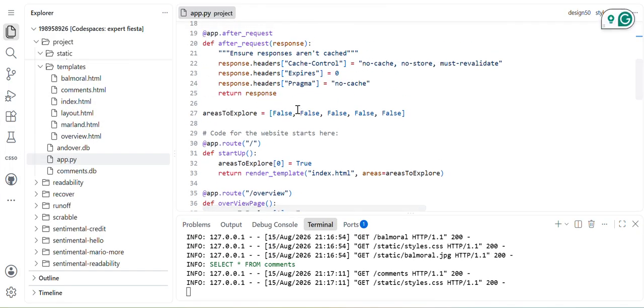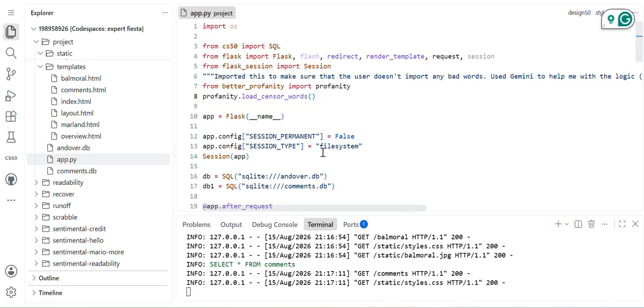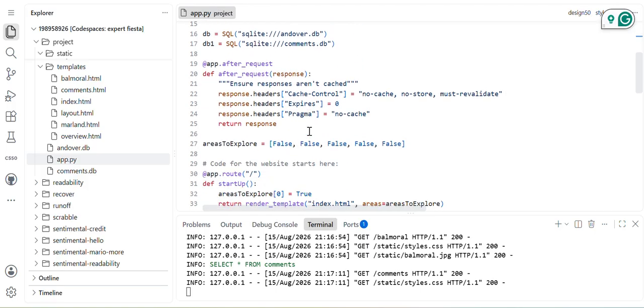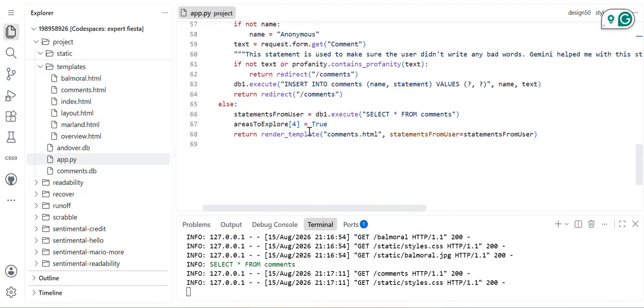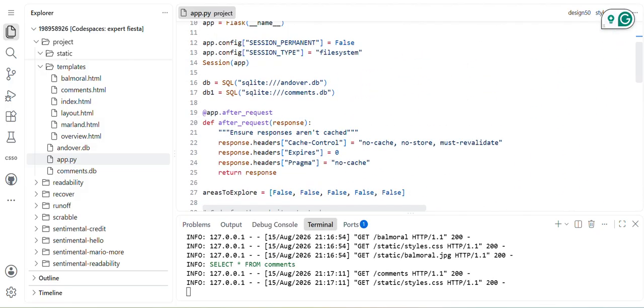So let's start off with the code. This is just a quick, brief overview of my code. I'll go into depth after I show you the website. And here's the website.